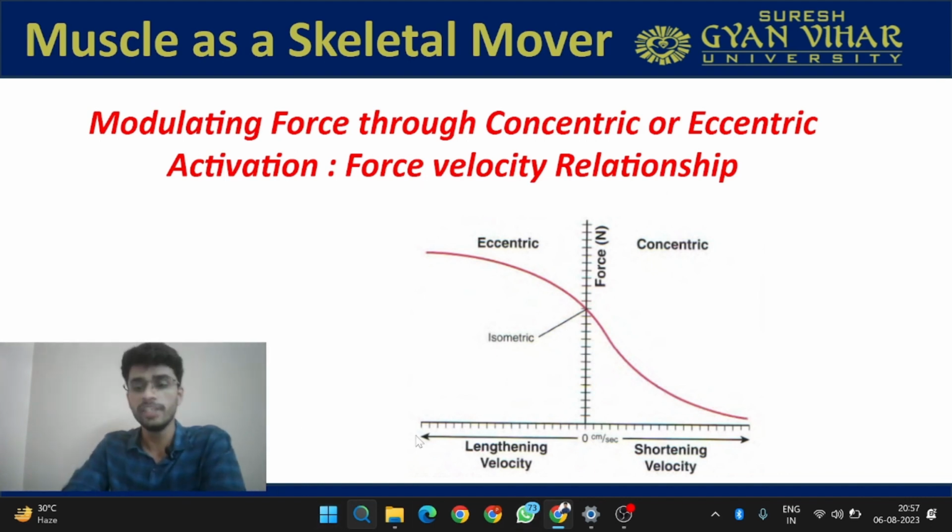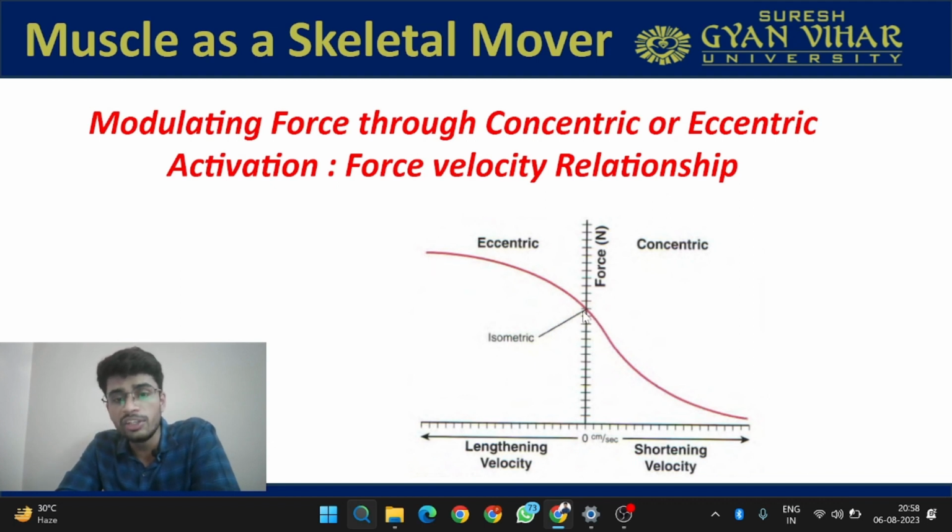Here you can see this is the x-axis and this is the y-axis. The y-axis is represented by the force and the x-axis by the velocity. On the left hand side the muscle is lengthening, so it is lengthening velocity, and on the right hand side it is the shortening velocity. Now what is happening here: if the lengthening velocity is increasing, the force is increasing. If the shortening velocity is increasing, the force is decreasing.